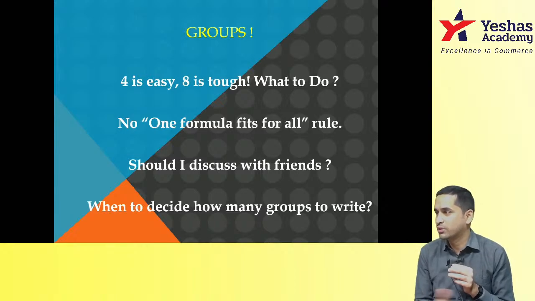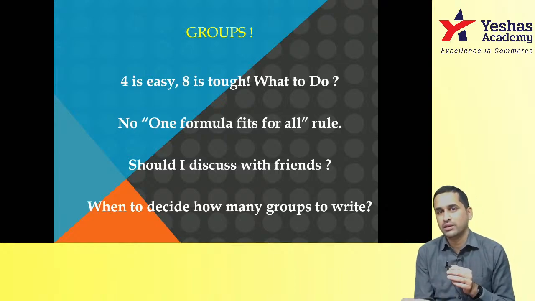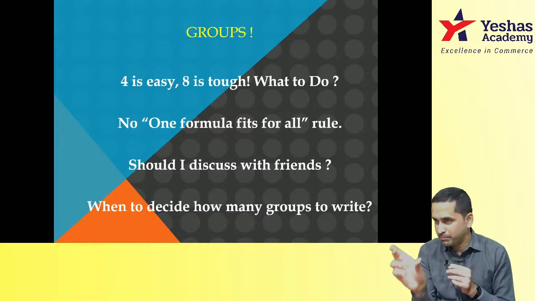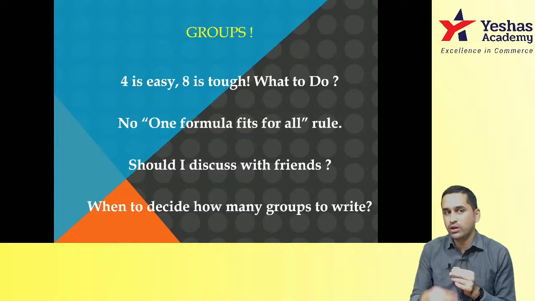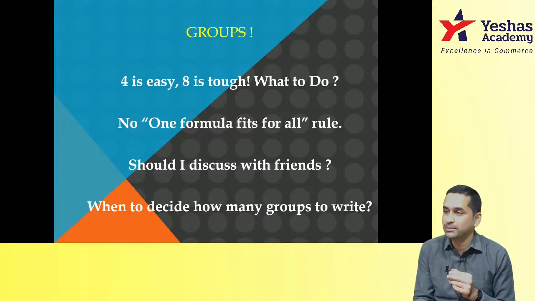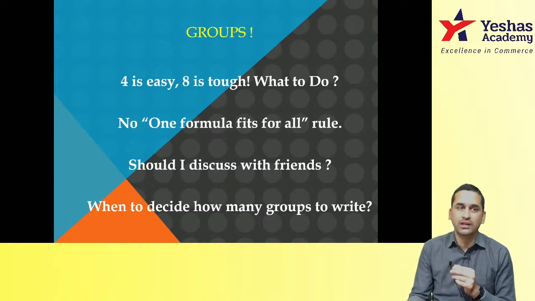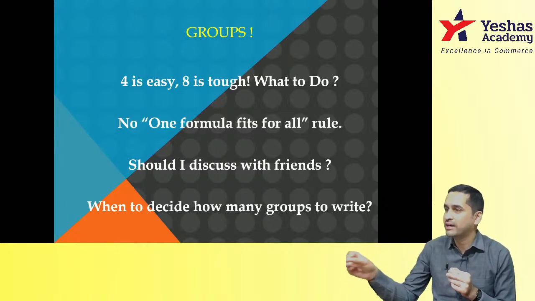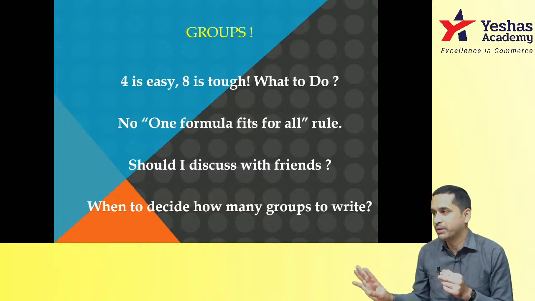Now the question is not whether to write this or that. Most of you would have already decided for sure you'll write this group, but the other group you're still thinking, 50-50, sitting on the fence, not sure which side to jump. Then do one thing: in the balance group which you have not decided, at least select 1 or 2 papers which you think you can try and get an exemption. Study only those 2. The other 2, you go sit in the exam hall, write whatever basic thing you can and come. Even if you score 10 and 10, no problem in those 2 papers. Anyway, your agenda was not to write the full 8 papers.